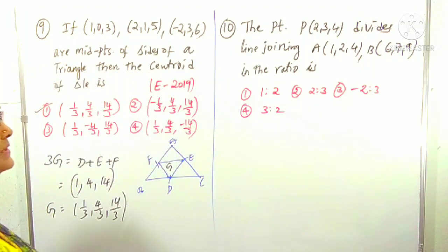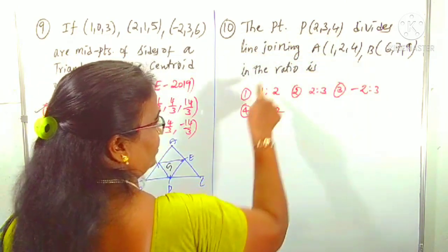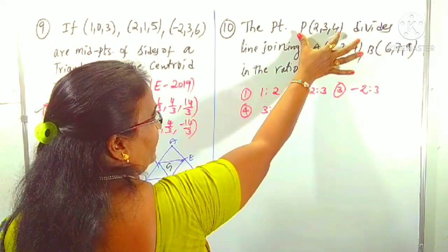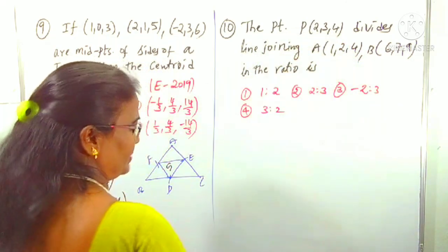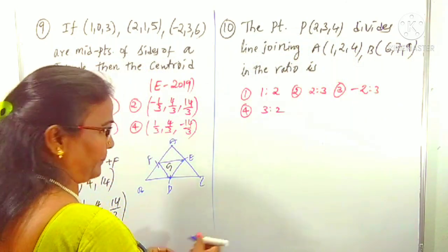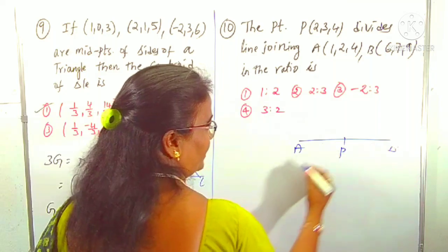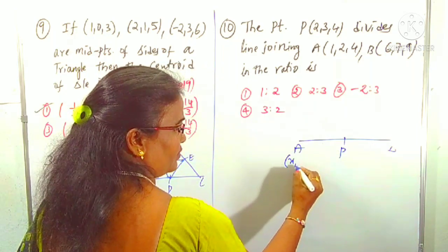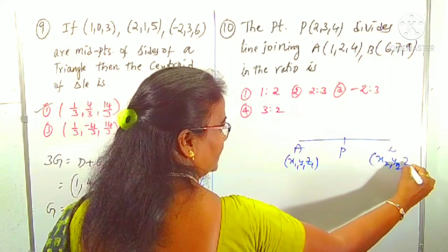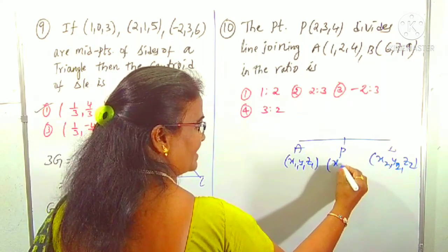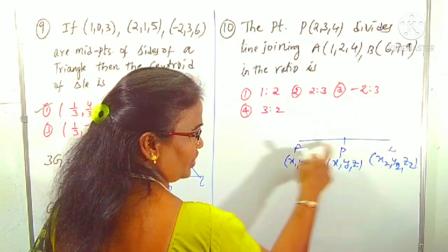Now we can come to the next question. The point (2, 3, 4) divides the line joining A, B in what ratio? We have to find the ratio in which the point divides the line joining the 2 points. For this, you simply have to remember one super tip. Suppose this is A, this is B, and the given point is P. A coordinates are x1, y1, z1. B coordinates are x2, y2, z2. And the given point P coordinates are x, y, z. We have to find the ratio in which P divides the line joining the 2 points AB.